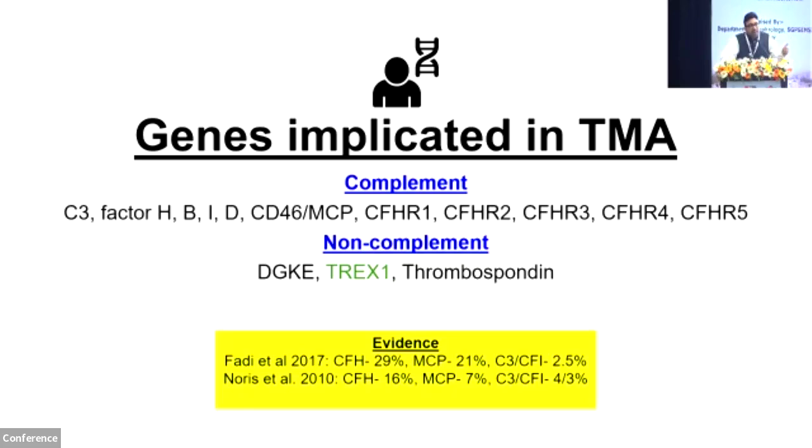Thrombospondylin's role is highly debatable. There was a publication in 2009 in the New England Journal. To cut the long story short, it is amazing biology and poor genetics. What they found was that thrombospondylin is also found in the normal population.